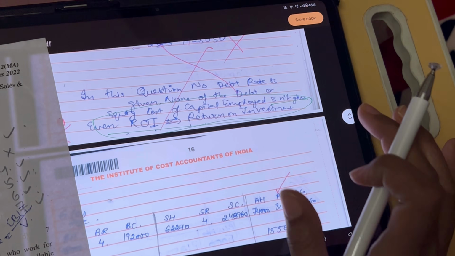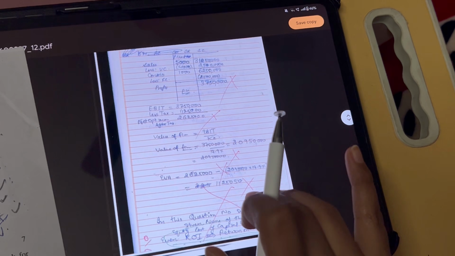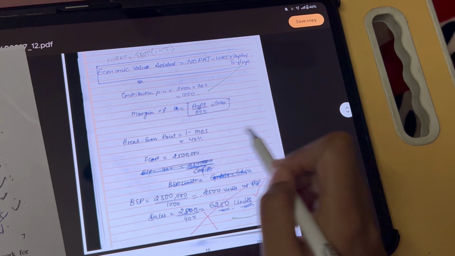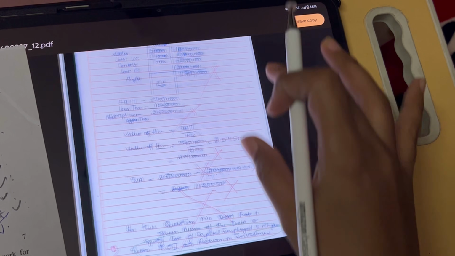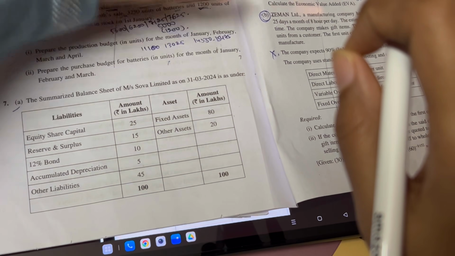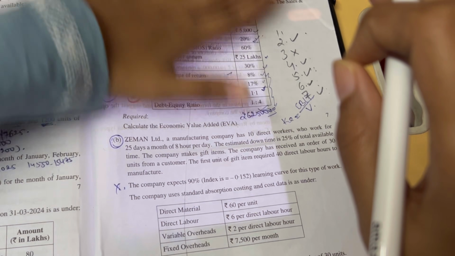This was the question I was fully prepared for. This was my favorite question. I was very prepared for this, but I gave a wrong assumption because I was not able to see this side of the page. I was only solving this question using just this part.